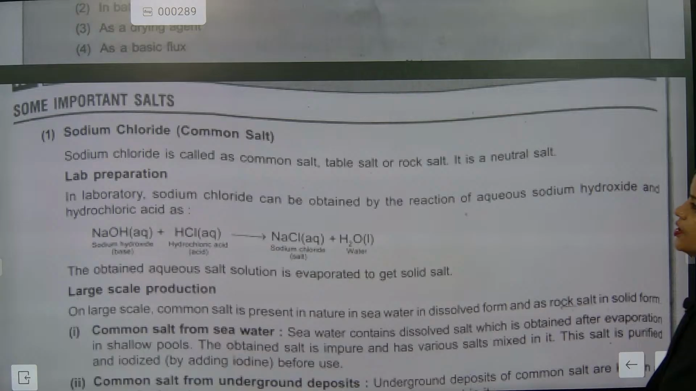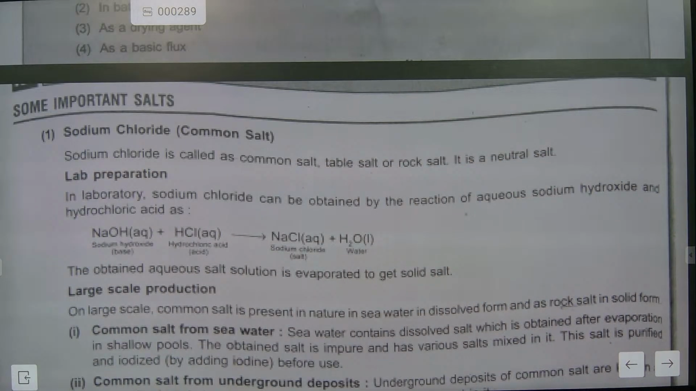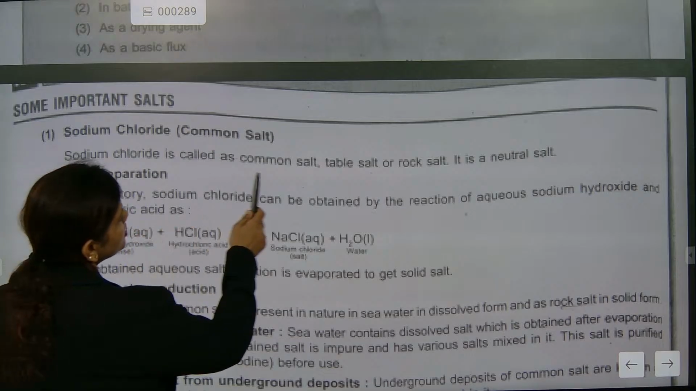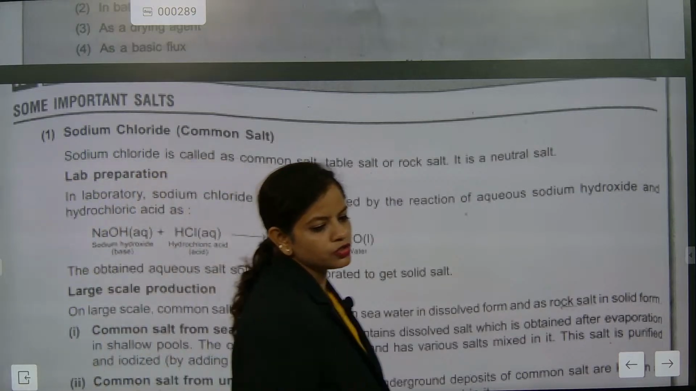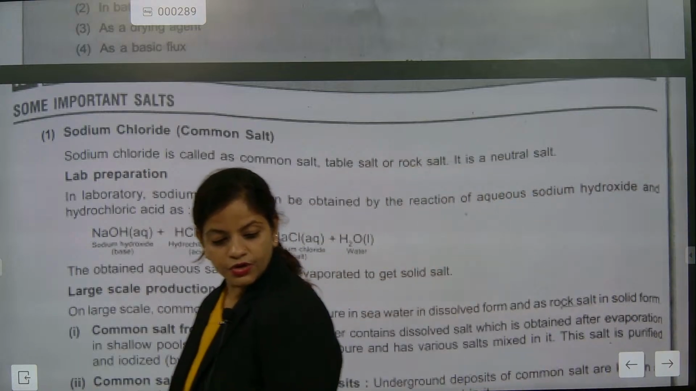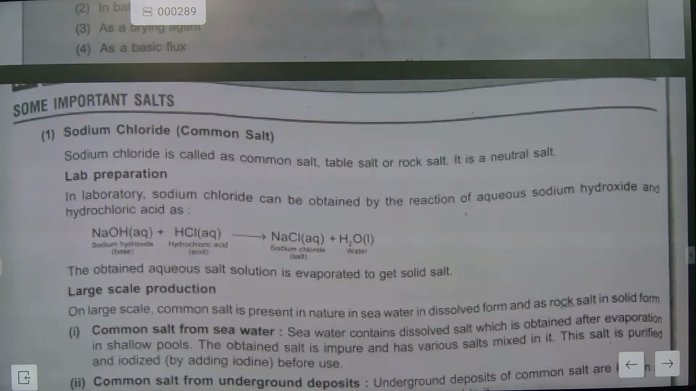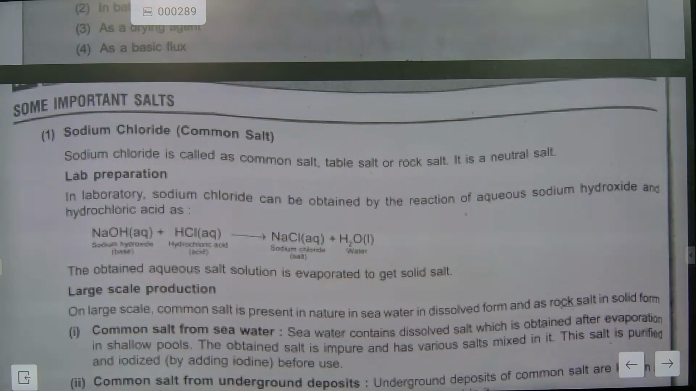Now look here, sodium chloride salt. How is sodium chloride salt obtained? Sodium chloride is called common salt. It is also called table salt or rock salt. It is also called neutral salt. So these are the names of sodium chloride: common salt, table salt or rock salt. Now after that, lab preparation.